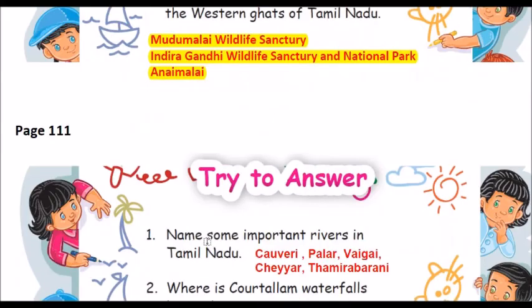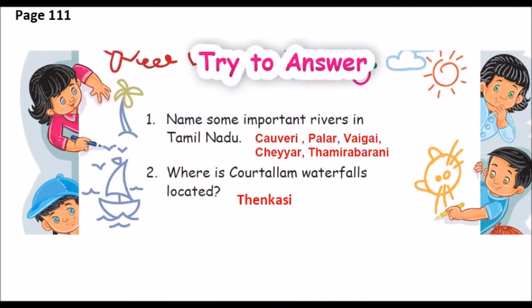Page number 111. Try to answer. Name some important rivers in Tamil Nadu. Kaveri, Palar, Vaigai, Cheyyar and Thamirabarani.